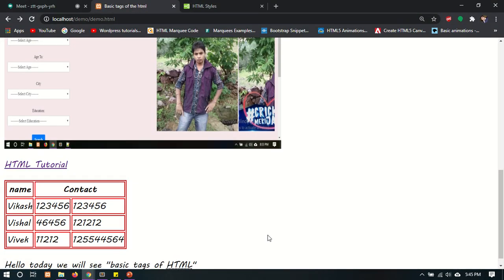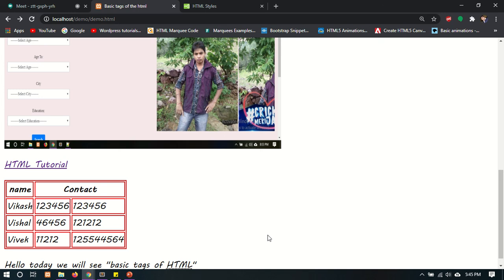Suppose if I have to give two numbers for each person, we can use colspan to merge two columns and insert two contact numbers for each person.